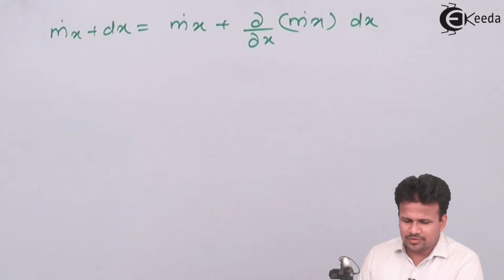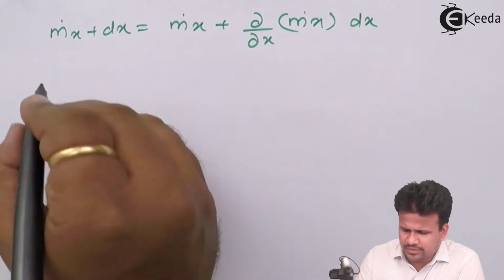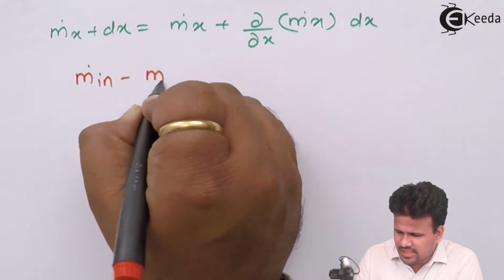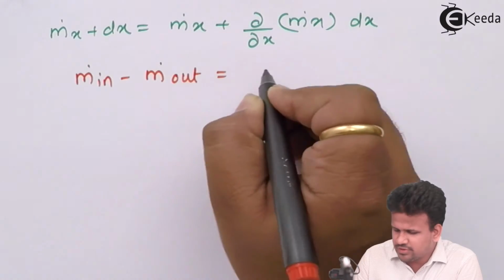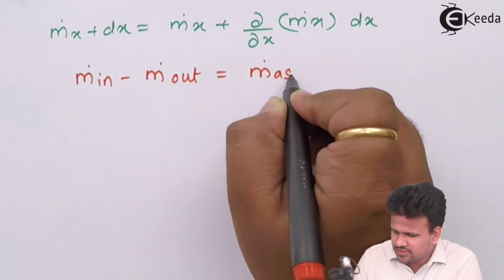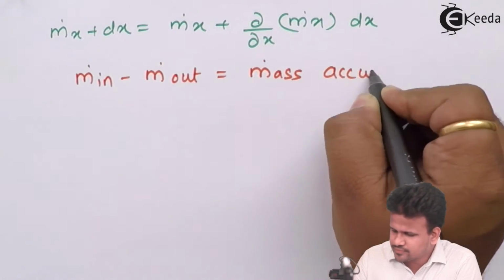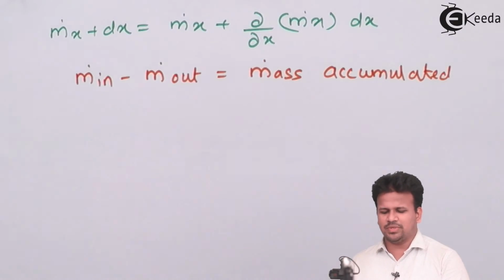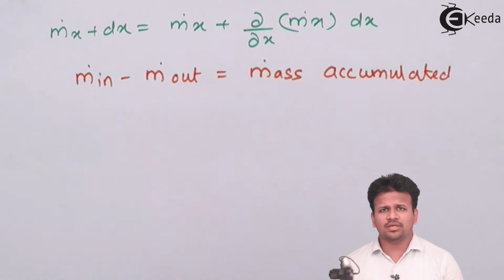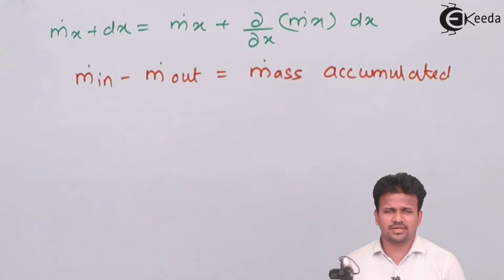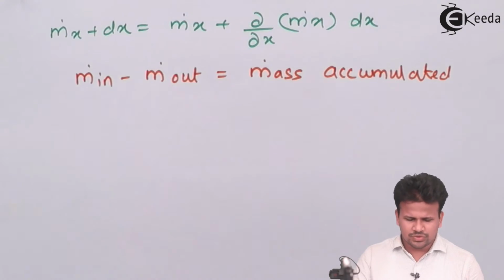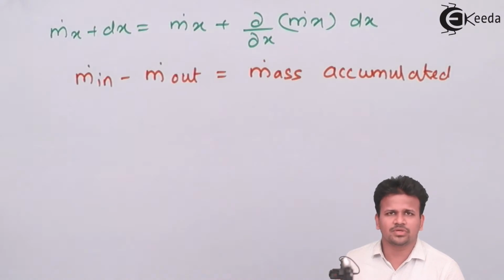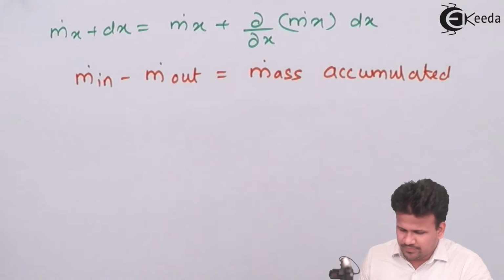Now, according to conservation of mass, what do we get over here? Let us understand this. M dot in minus m dot out is equal to the mass which is accumulated. So the mass which is accumulated is the difference of the mass flow rate between the two parts, that is, in minus out. So now we have studied what is m dot in, we have studied what is m dot out.